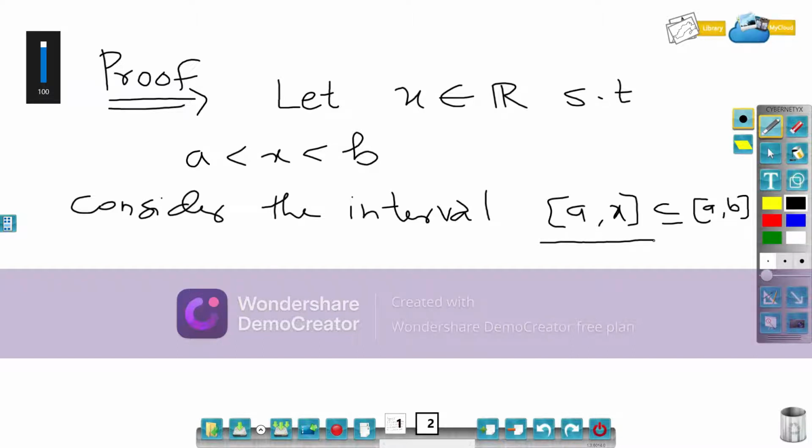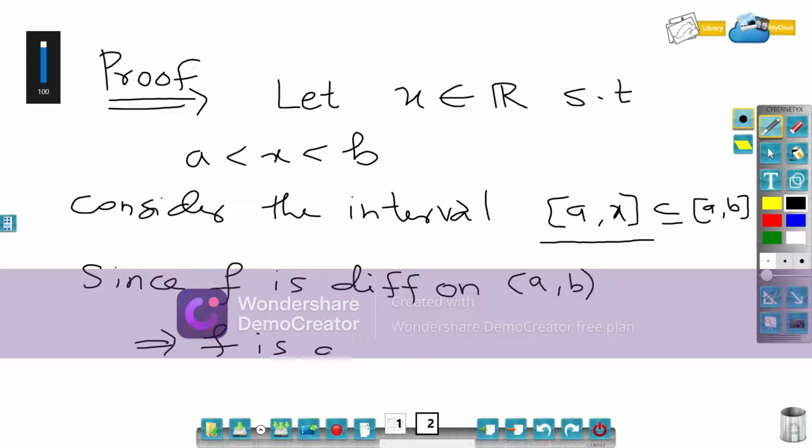Since f is differentiable on open interval a comma b, this implies f is differentiable on open interval a comma x. The reason is that open interval a comma x is a part of open interval a comma b.